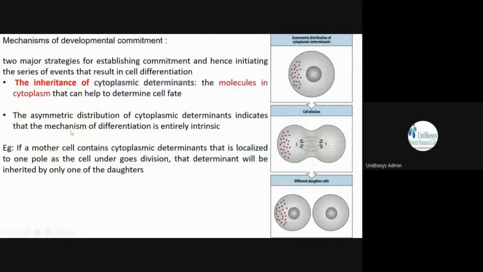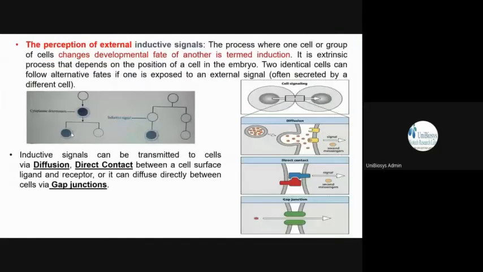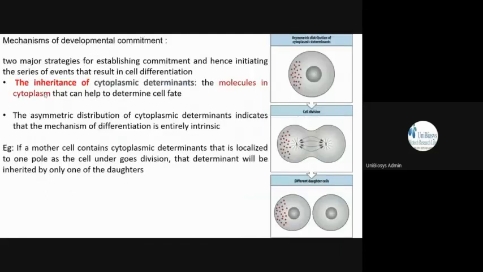So now, how does this commitment happen? What is the mechanism of this developmental commitment? There are two major strategies to establish the commitment, and later on the cell differentiation. What are those strategies? First is cytoplasmic determinants, the inheritance of cytoplasmic determinants, and the second one is the perception of an external inductive signal, which is induction. The first one is cytoplasmic determinants.